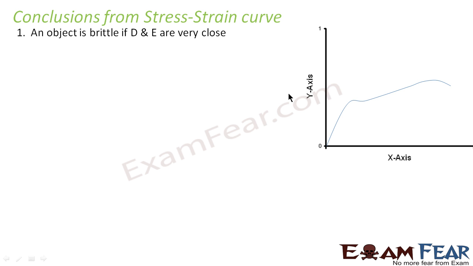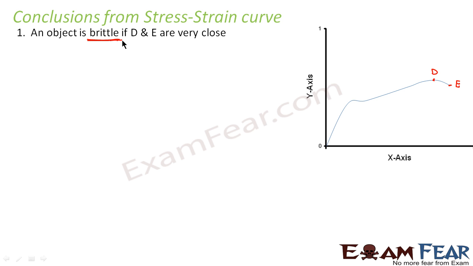This was our stress strain curve. The first thing which we conclude is an object is brittle if D and E are very close. So which was point E? This was the point E where fracture occurs, and this point was point D. So it says that if these 2 points are very close to each other, that means the object is brittle.